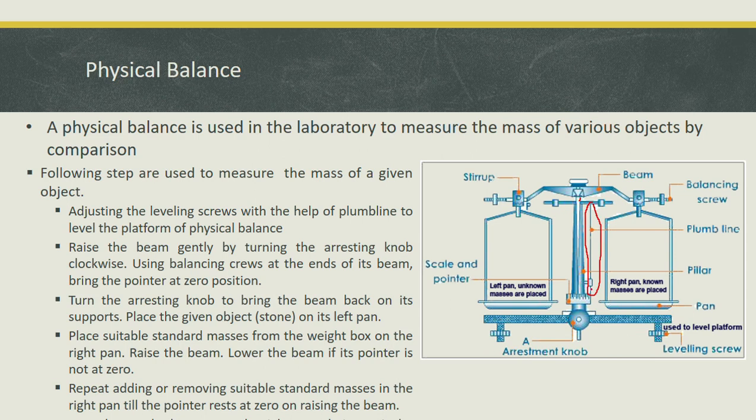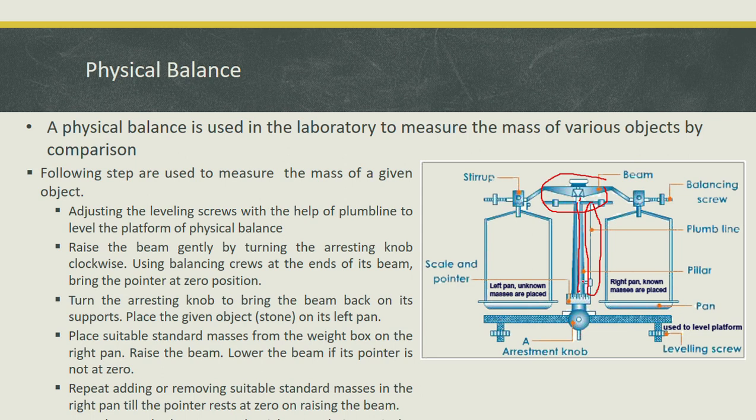Now after ensuring this, check this beam, which has a pointer on it. If this pointer is at 0, then there is no need to change the setting of this arrestment knob.